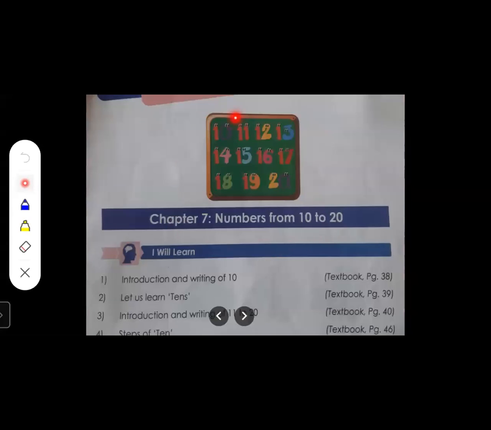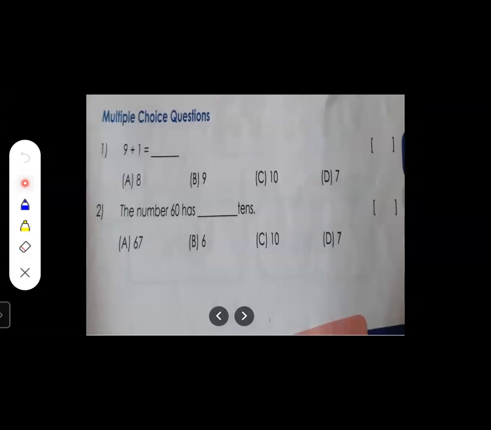So, see, this is there in your workbook. Yes, this is the workbook page, right? So in this lesson, chapter number 7, what are we going to learn? We are going to learn about introduction and writing of number 10. We are going to learn about tens. Introduction and writing of numbers 11 to 20 and steps of 10. This we have learned before also from our textbook, right? Now we are going to solve from our workbook. Workbook sums we are going to solve. Okay. So let's start with it.